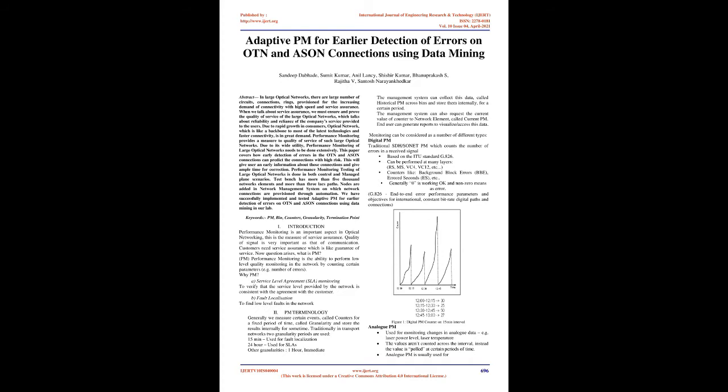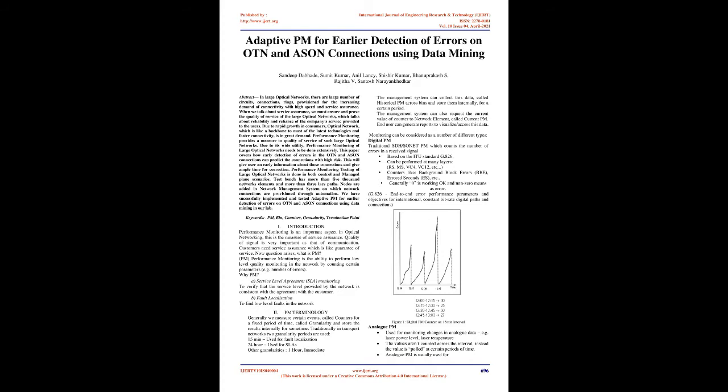Due to rapid growth in consumers, optical network, which is like a backbone to most of the latest technologies and faster connectivity, is in great demand. Performance monitoring provides a measure of quality of service of such large optical networks. Due to its wide utility, performance monitoring of large optical networks needs to be done extensively. This paper covers how early detection of errors in the OTN and ASON connections can predict the connections with high risk. This will give the user early information about those connections and give ample time for correction.